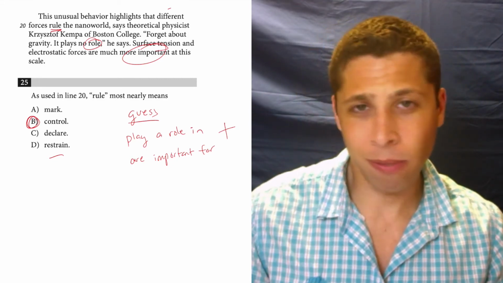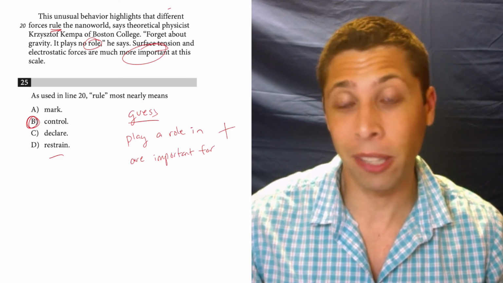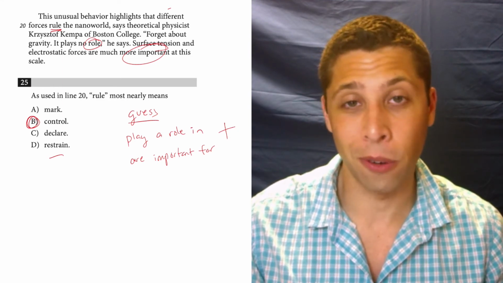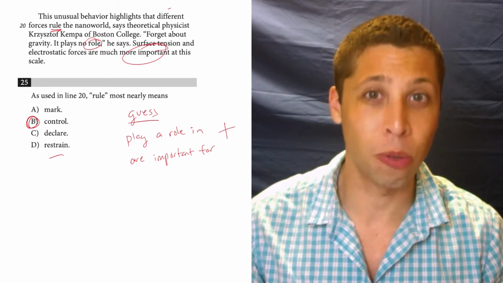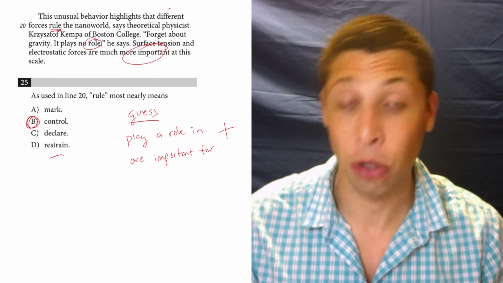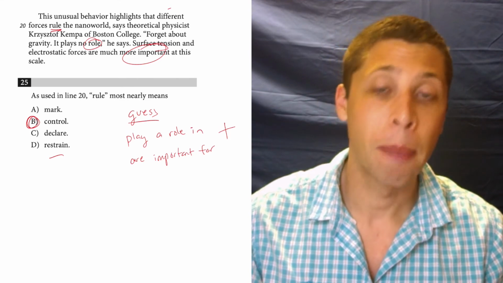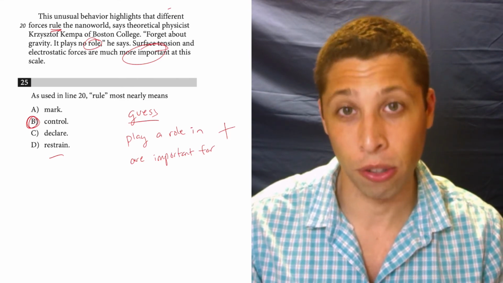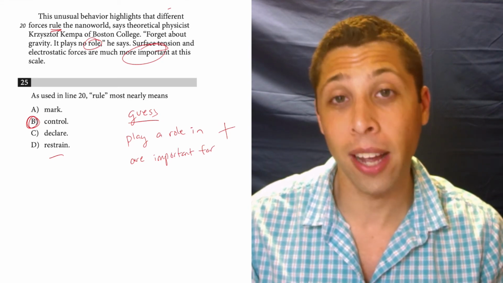And then Mark, I don't really know that one fits either, but this is a good example where we're not really basing our definition on what sounds good or on what we think the meaning of the word rule is. We are using context clues. We are using our instincts in the context to guide us here. So I strongly recommend you do that because they love to pick words that you're familiar with, but then they use them in ways that you're not familiar with, or at least that you wouldn't jump to first. So this is a way of preventing ourselves from making a careless mistake on what is otherwise an easy question.